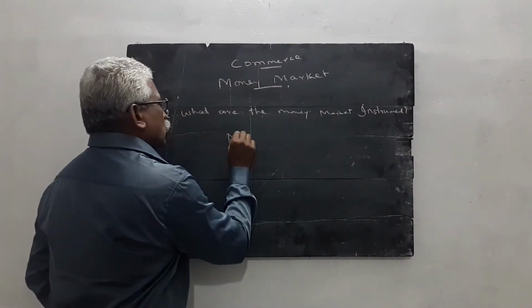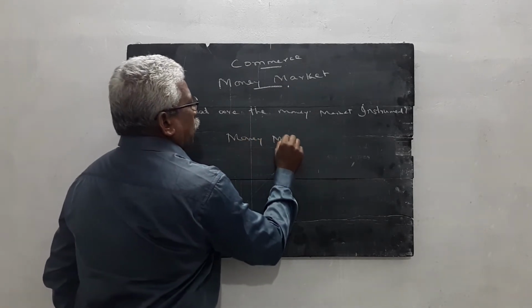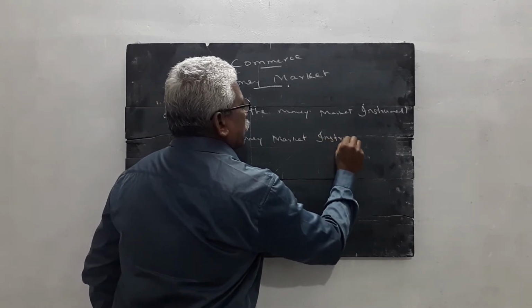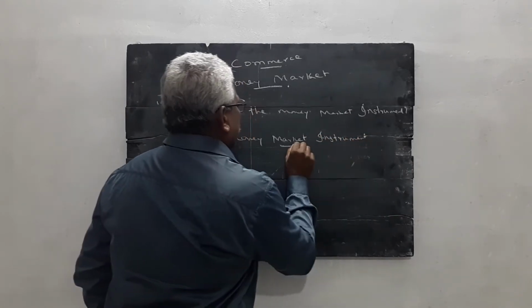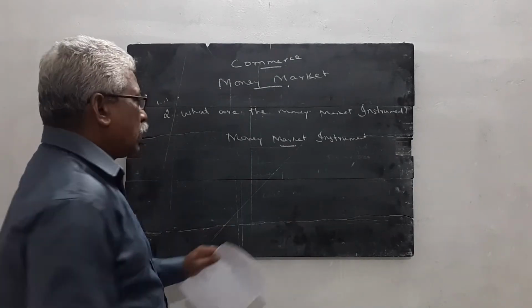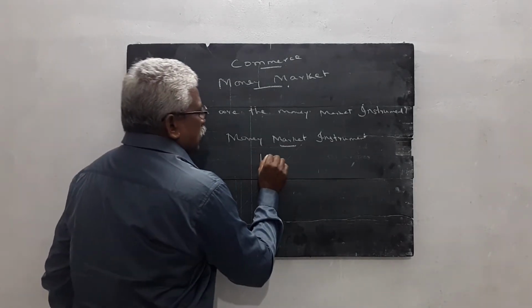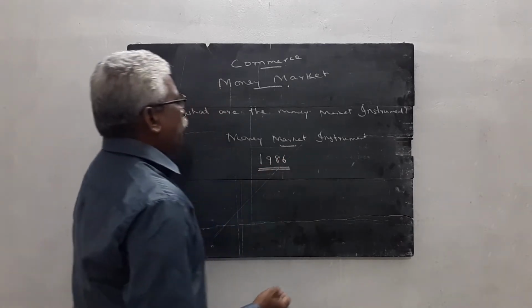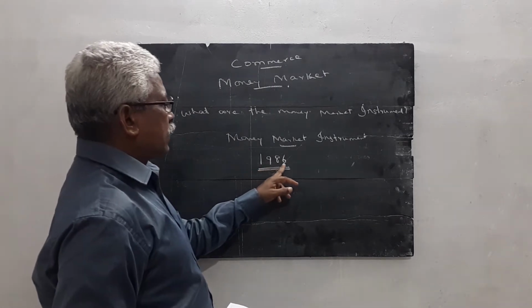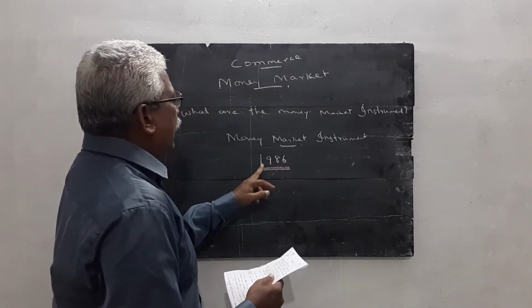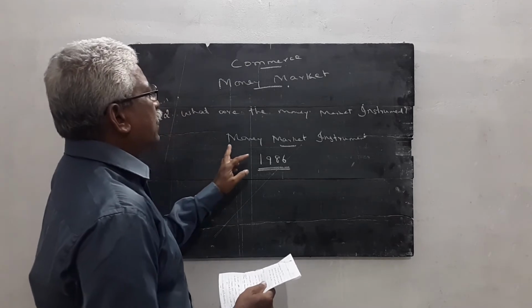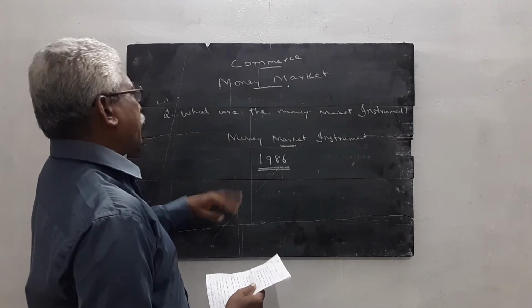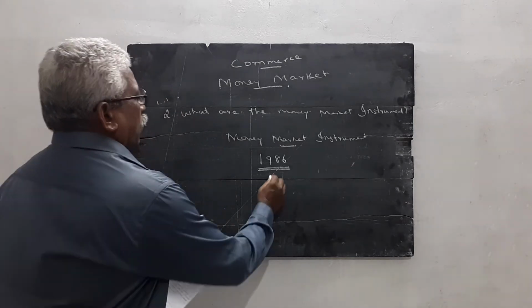The money market instruments are of two classes. The year 1986 is a base point. Before 1986, or till 1986, only a few money market instruments were marketed or traded in the money market.